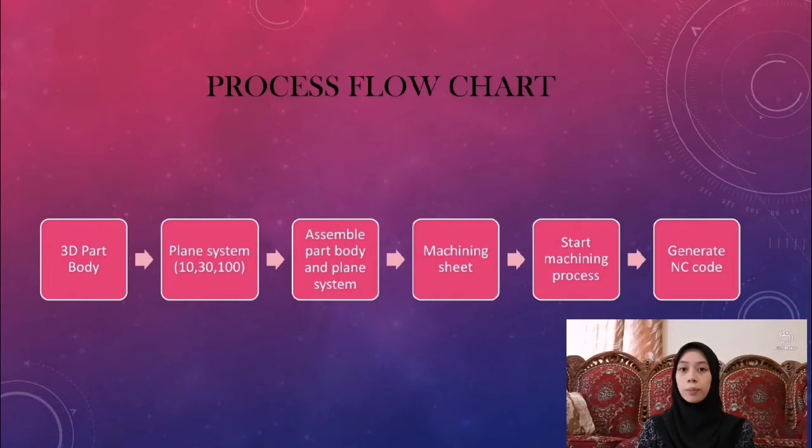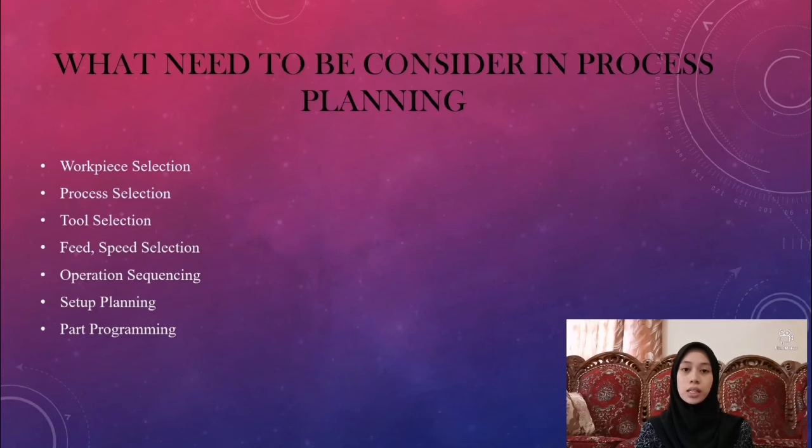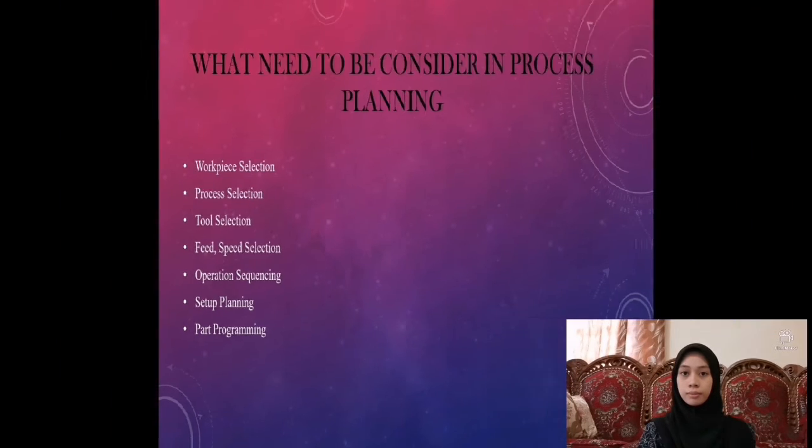Last but not least, after completing all the processes, we can generate NC code. NC code is where all the machining data are compiled and where the data are translated into a language which can be understood by the control system of the machining tools. These are 7 things that we need to consider during construct process planning.